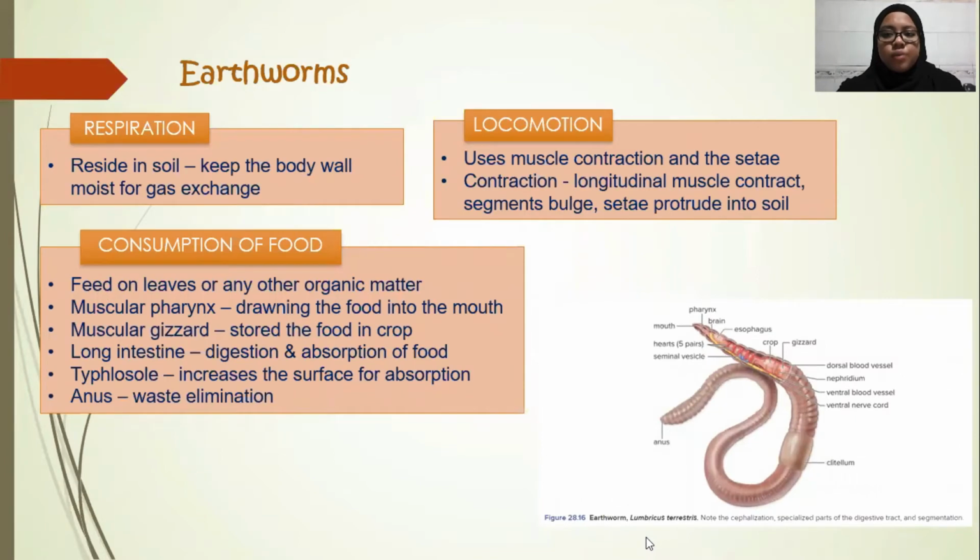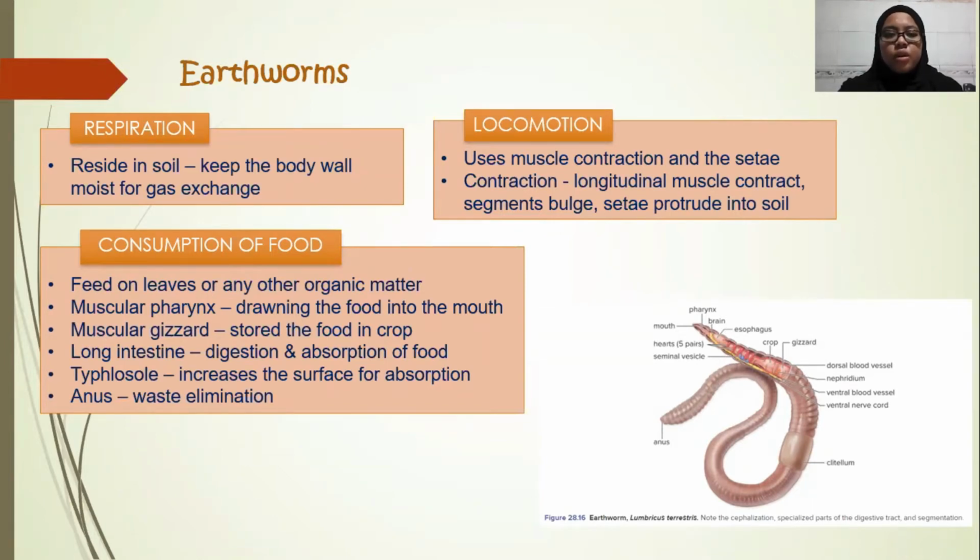Next is earthworms. Respiration in earthworms. Earthworms reside in soil where there is adequate moisture to keep the body wall moist for gas exchange. Locomotion. Earthworms use muscle contraction and the setae. When contraction happens, the longitudinal muscle will contract, segments bulge, and the setae will protrude into the soil.